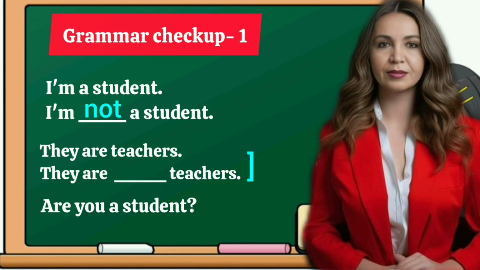They are teachers. In this sentence, we have another group of people and they are not teachers, they are not even students. So what statement do we have to give? Is it a negative statement? Yes, they are not teachers. Here, after the be verb, we added not: they are not teachers.